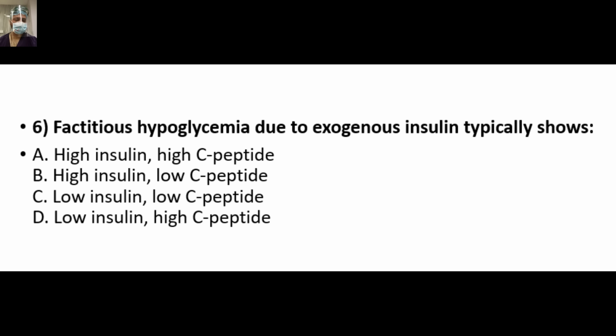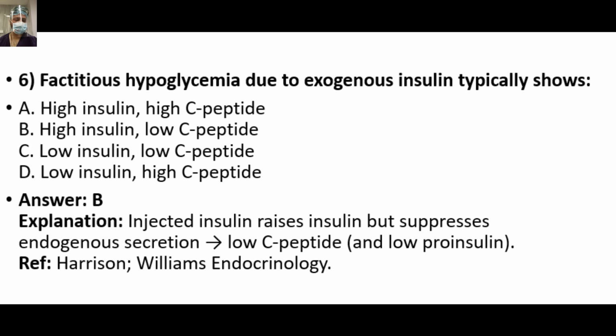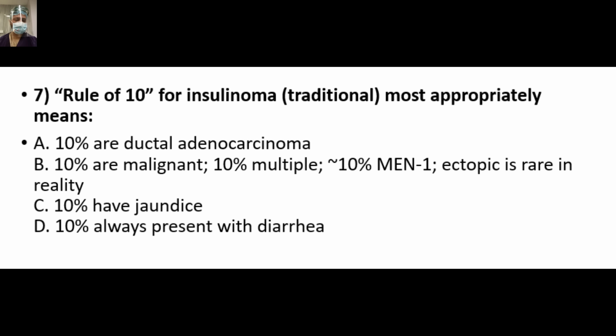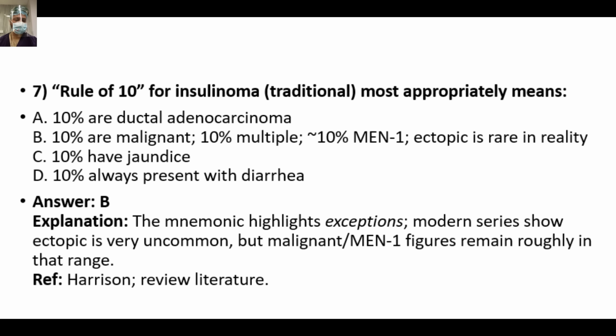Factitious hypoglycemia due to exogenous insulin typically shows, so the answer is B, that injected insulin raises insulin but suppresses the endogenous secretion, leading to low C-peptide and low proinsulin level. So that is the catch, that in endogenous hyperinsulinemia, both the insulin and C-peptide and proinsulin levels will be high.